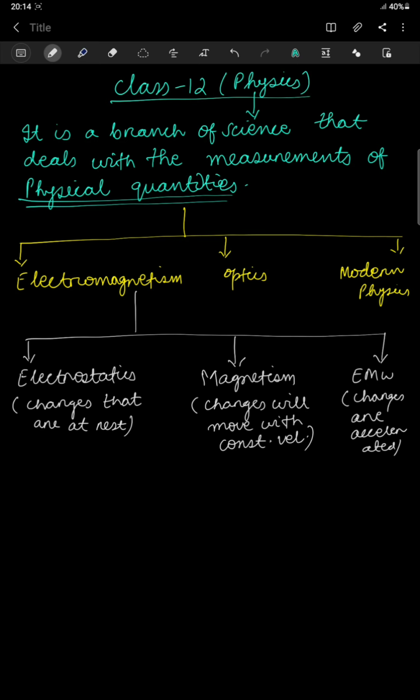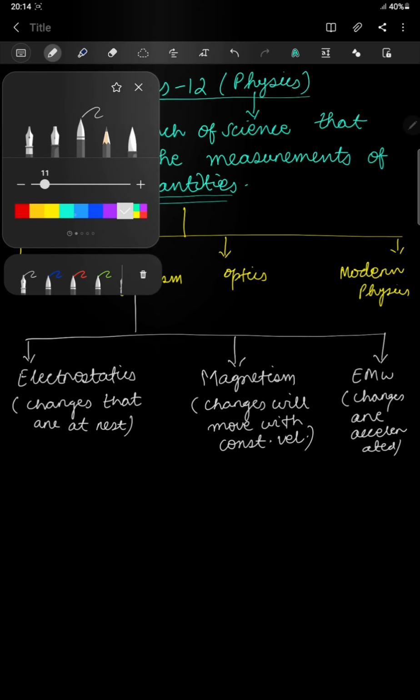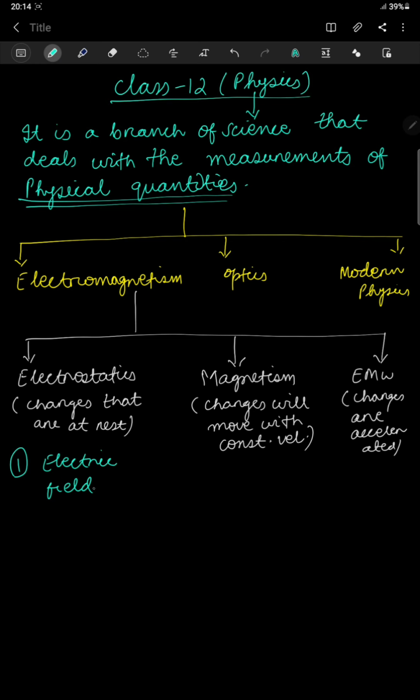Now what all chapters are there which we are going to study in class 12 physics? Okay, so once we consider this electrostatics, the first chapter in electrostatics which we are going to study is your electric field and charges.